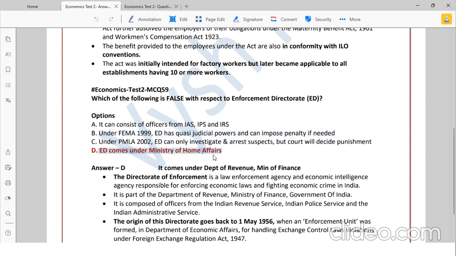And it comes under the Ministry of Home Affairs is wrong because it comes under Department of Revenue, Ministry of Finance. Just now we studied Department of Revenue, right? It has CBDT, direct tax, indirect tax, everything. It also has the Enforcement Directorate under it. This can be a question which UPSC can ask.